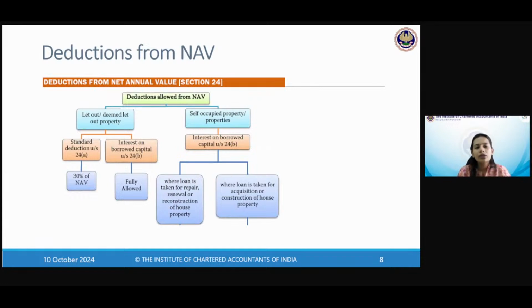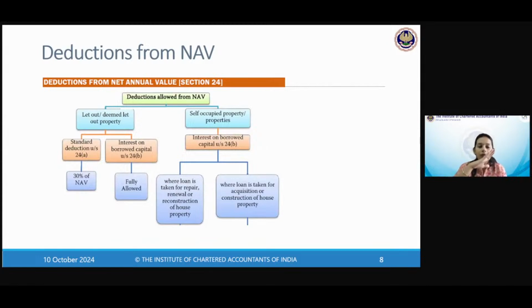Please be very careful. In some questions, you will see that tenant has paid 2,000 rupees as municipal tax and this, and they just go about it. And you will be like, okay, this is a regular some taxes. There is some number, so we just have to take it. Our mind automatically tends to pick up all the numerical values that we see in the question, but everything is not relevant. If it is paid by the tenant, it is not paid by the owner, then there is no need to deduct it because it is not deductible. Anything paid by the owner is only deductible and on payment basis.